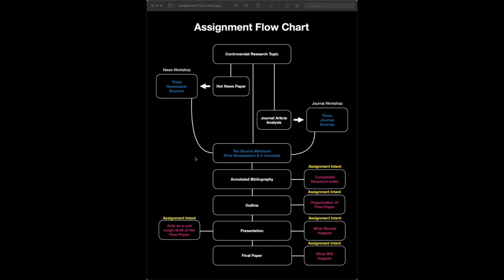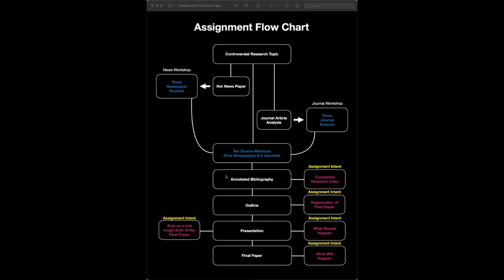So now what we're looking for is 10 sources minimum for the final paper. And you can use the sources that you found from the news workshop and the journal workshop. So you're not going to have to start from scratch getting 10 sources. I want you to be able to use as many sources as you can that you've already found that are related to your controversial topic, and then just keep finding more of them. So theoretically, if you already found 3 good newspaper sources and 3 good journal article sources, then you really only have to find 4 more sources, 2 more newspapers, 2 more journals at the minimum.